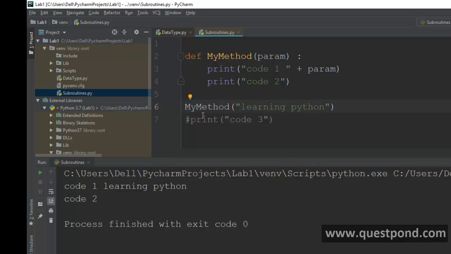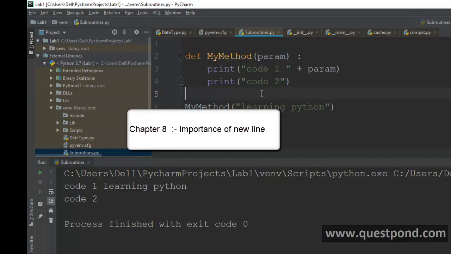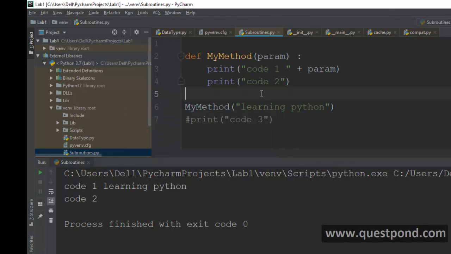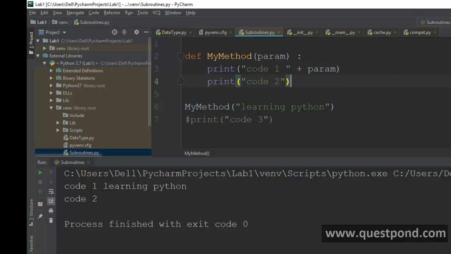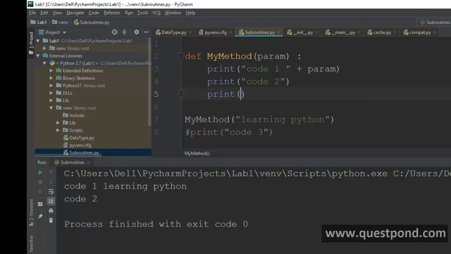So the white spaces and indentation matter a lot when it comes to Python syntax. The other important thing in Python, other than white spaces and indentation, is the new line. If you have ever coded in C, C++, C# or Java, to start a new code line you have to use a semicolon. But in Python, if you want to start a new line of code, you just press enter. For example, if I want to write some other print statement, I will just put it down. I don't have to use a semicolon to differentiate it.